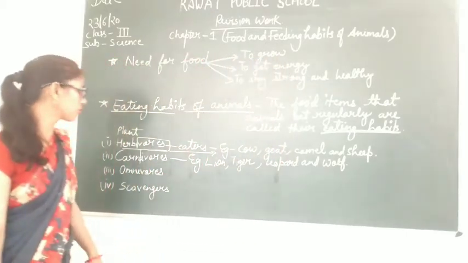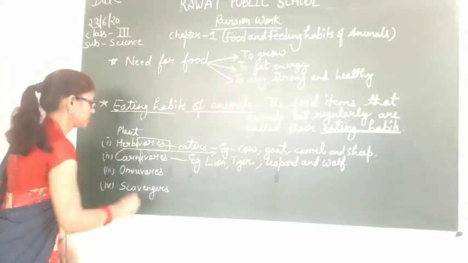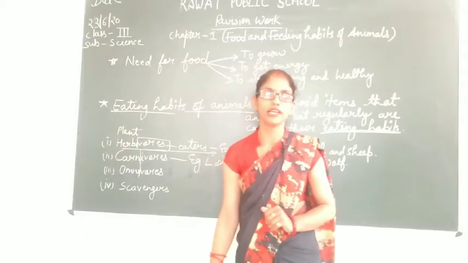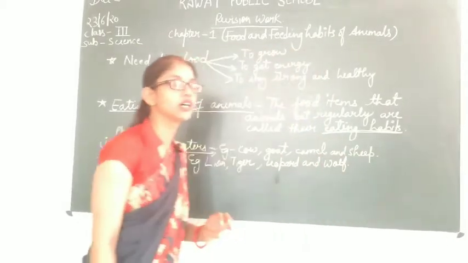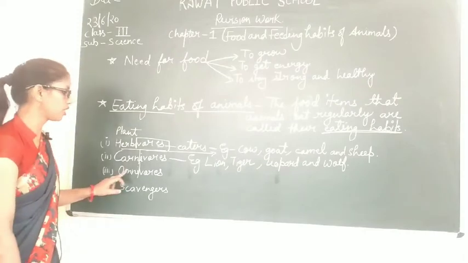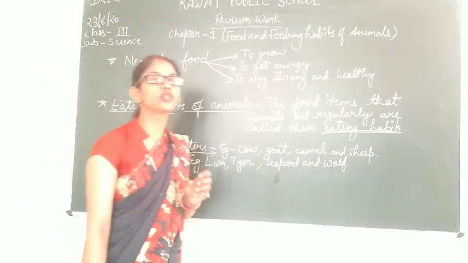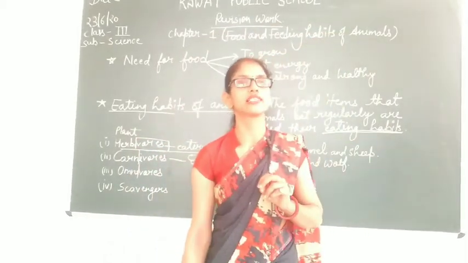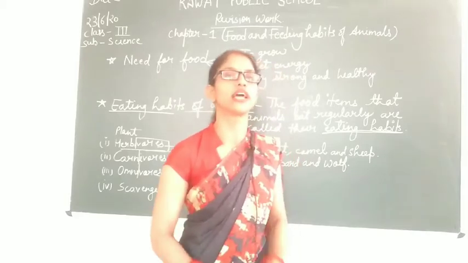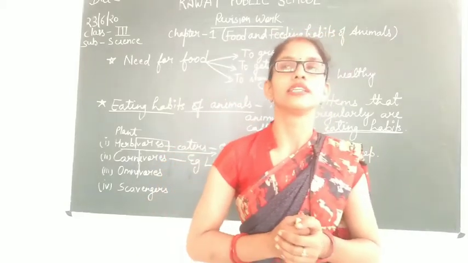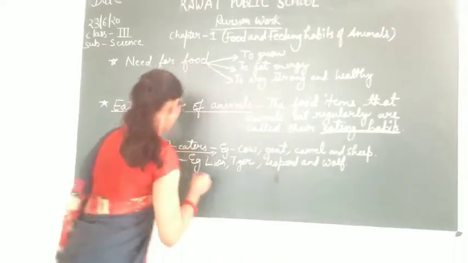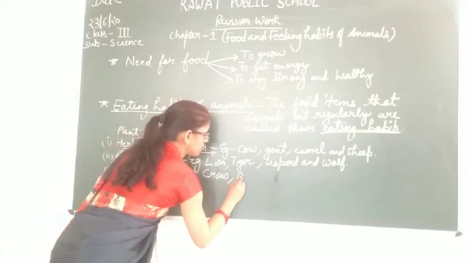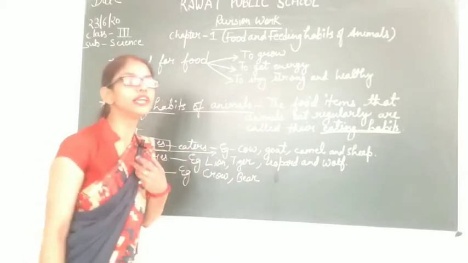Now the next category of animals is omnivores. Omnivore is made up of 2 words, omni and vores. Omni means all. Vores means eaters. So the animals that eat both plants as well as the flesh of other animals are known as omnivore animals. The examples of omnivore animals are crow, bear, and we, the human beings.